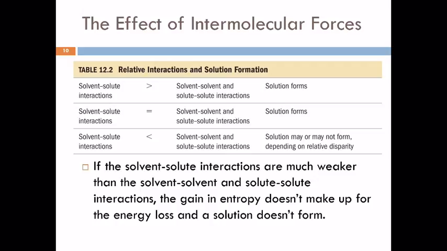So I think I told you my analogy of Japanese and Swedish people in a room, and the Swedish people only speaking Swedish and the Japanese people only speaking Japanese. Okay, the interaction between a Japanese person and a Swedish person is going to be very weak if they cannot communicate in the same language. And so the people are not going to mix, they're not going to form a solution. They're going to stay on their own side of the room, or at least in groups, right? Because the interactions between different Japanese people that all speak Japanese are strong relative to their interactions with the Swedish people. Does that make sense?